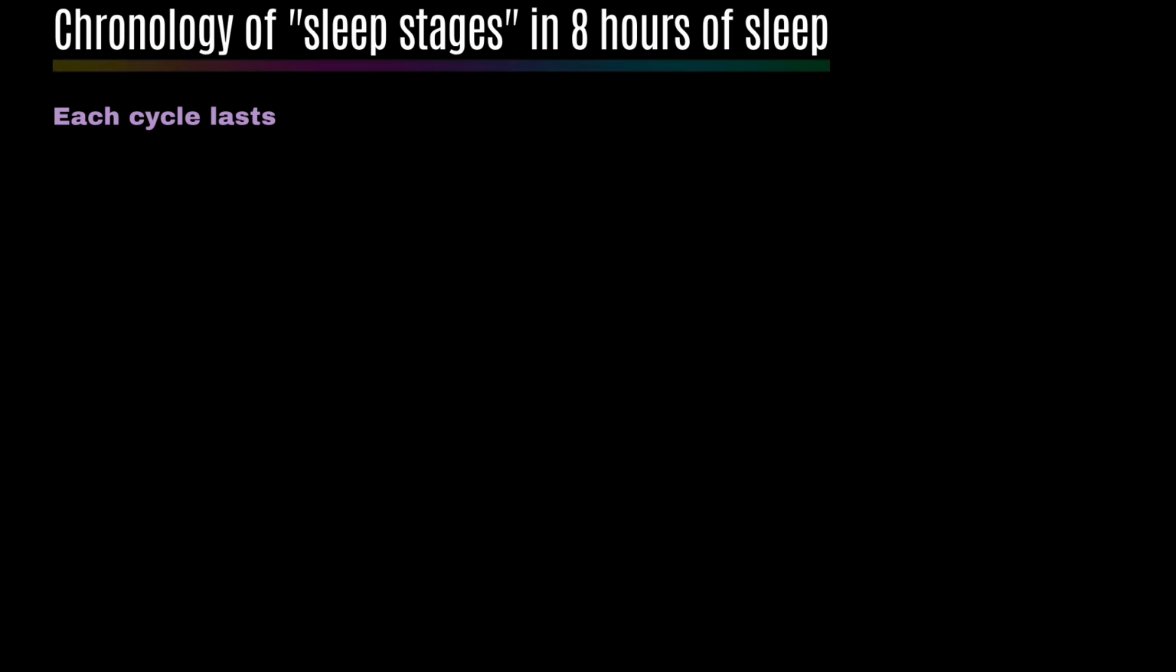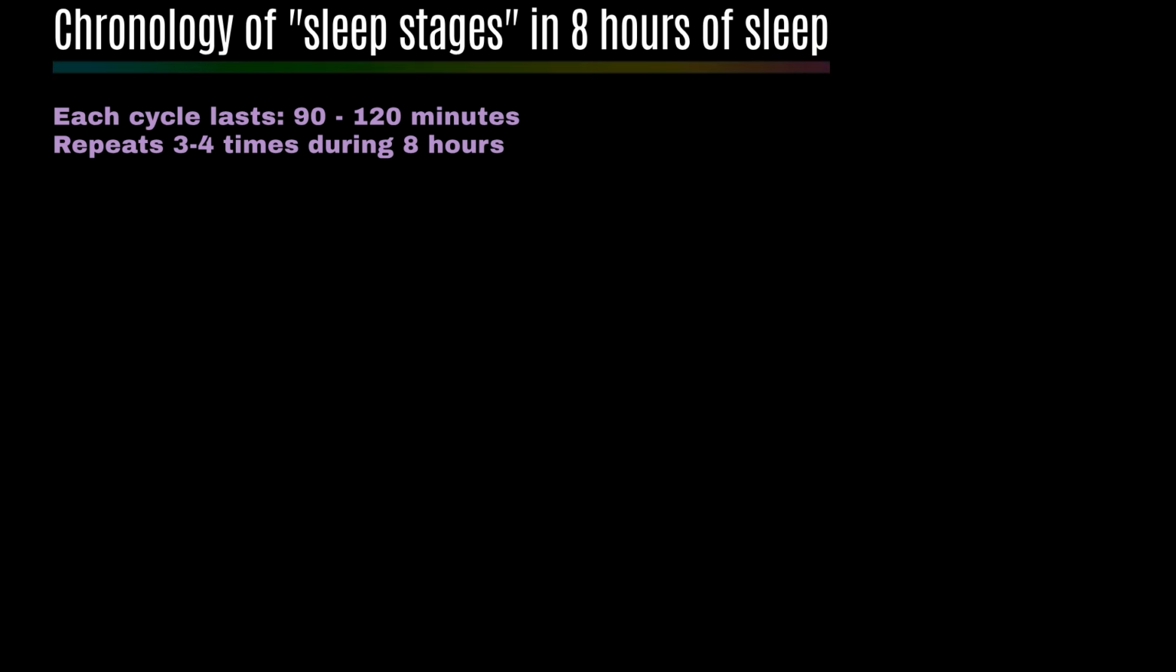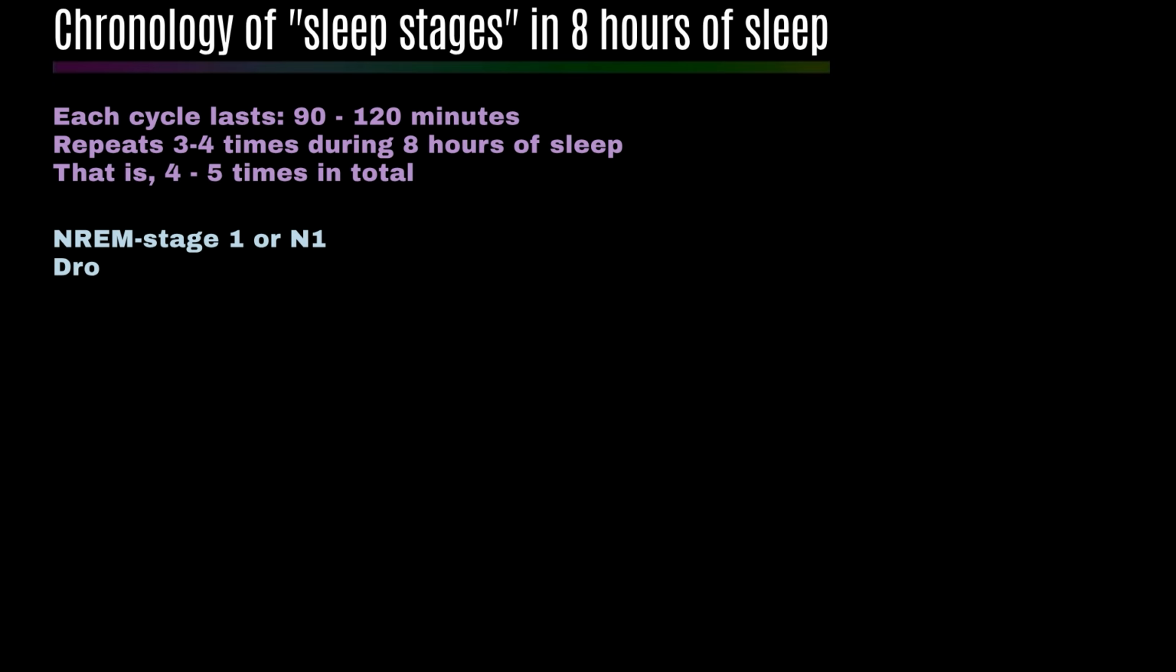Chronology of sleep stages in 8 hours of sleep. Sleep occurs in cycles that last about 90 to 120 minutes, and these cycles repeat 3 to 4 times during 8 hours of sleep. That is, 4 to 5 times in total. Each cycle consists of different stages of sleep, which are NREM stage 1, or N1, associated with small drowsiness. Duration of this stage is 5 to 10 minutes at the beginning of every cycle.